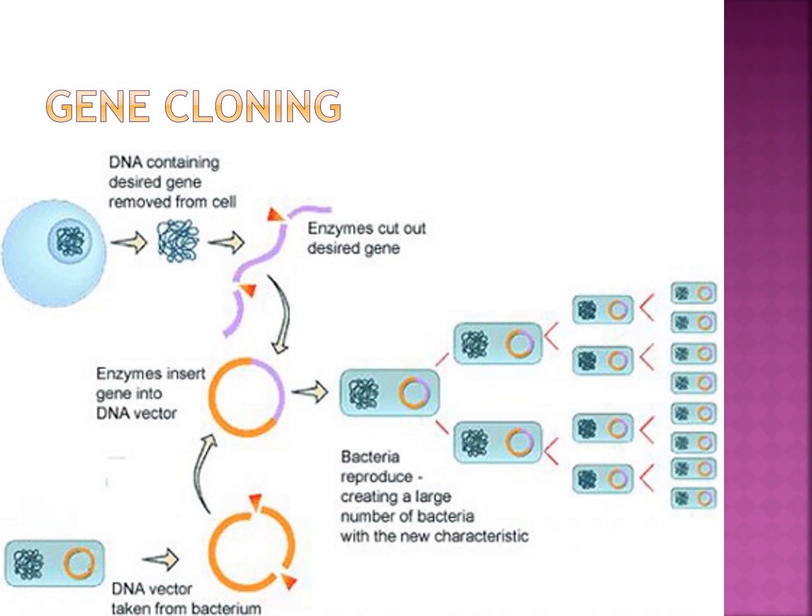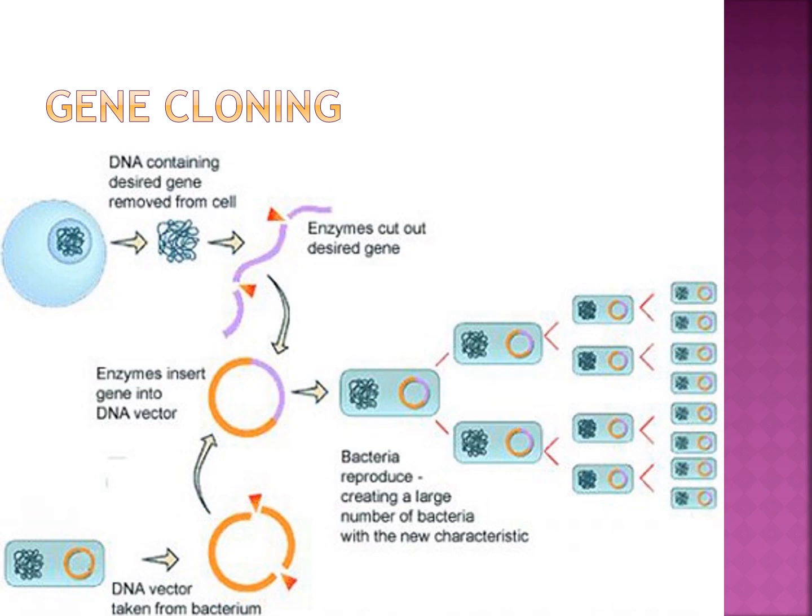After that, the enzyme cuts out the desired gene.